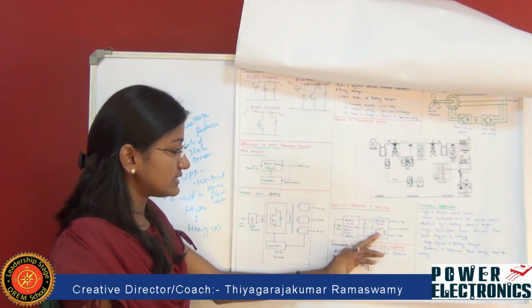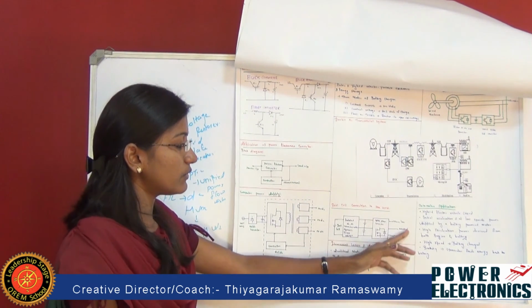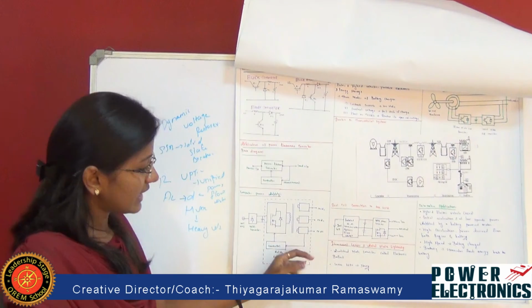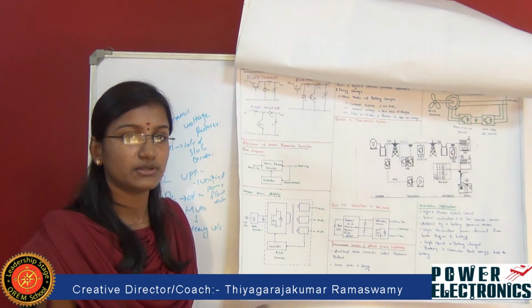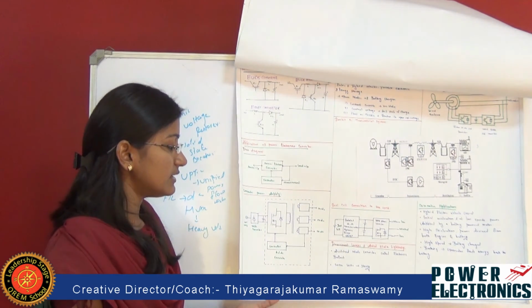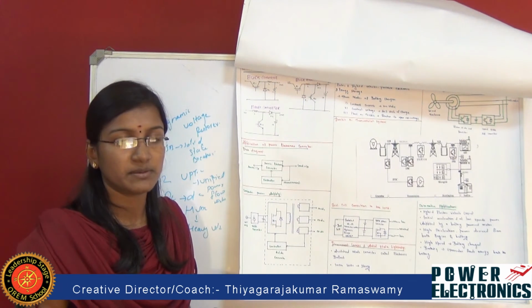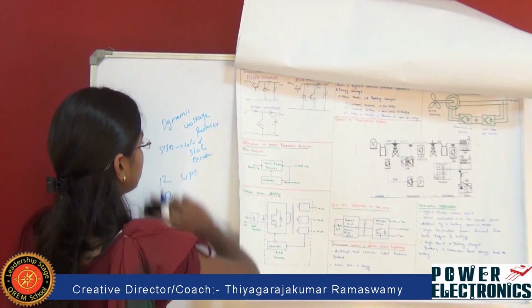And in this split phase inverter, we are going to convert the DC current into AC, and we are going to get a 3-phase output. And coming to fluorescent lamps and solid state lighting, power electronics has also been implemented in fluorescent lamps, which consist of an electronic ballast, and it can also be implemented in series of LEDs.